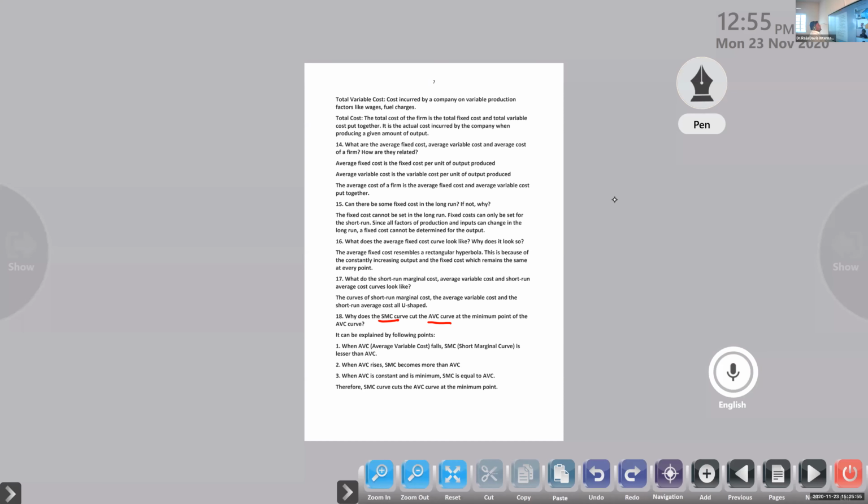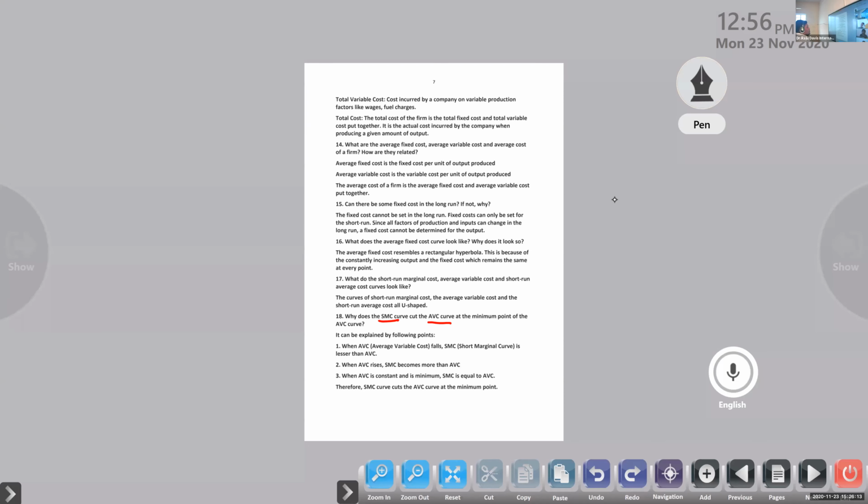Yes, and total cost. The total cost of the firm is the total fixed cost and the total variable cost put together. It is the actual cost incurred by the company when producing a given amount of output. Clear? No doubt in that, right? So plan perfectly before the examination.